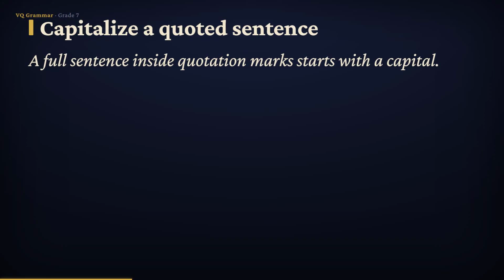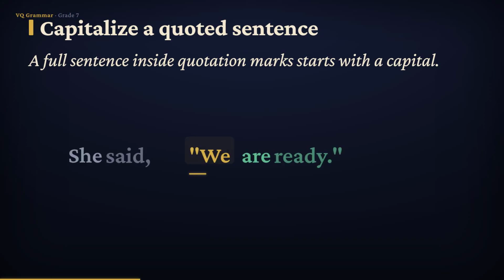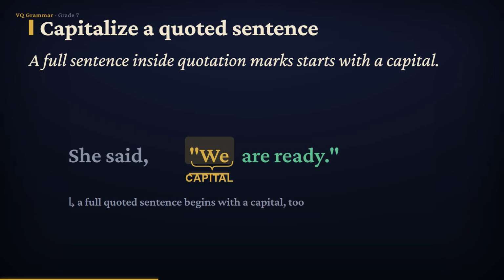Job 3 moves us into quotation marks. When you write down the exact words someone says, and those words form a complete sentence, you capitalize the first word inside the quotation marks. Here's an example. She said, "We are ready." See how the word "we" wears a capital, even though it sits in the middle of my sentence? That's because "we are ready" is a full sentence of its own, quoted word for word. So a full quoted sentence begins with a capital, just like any other sentence.